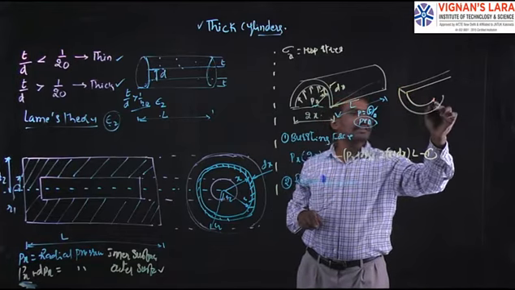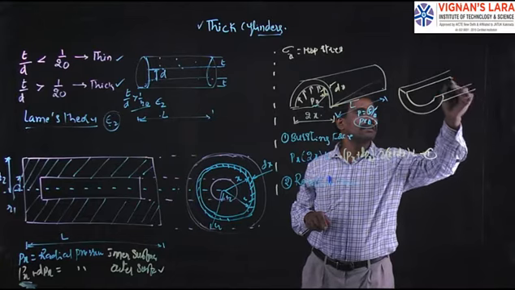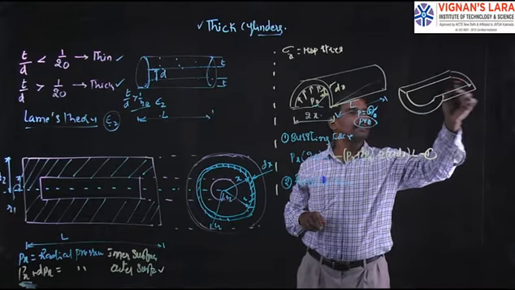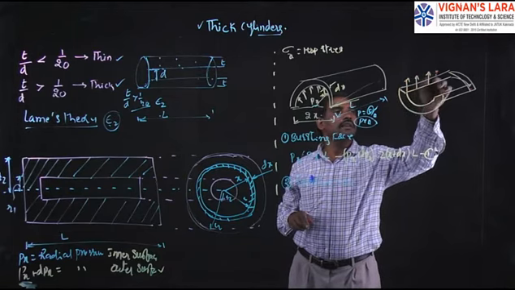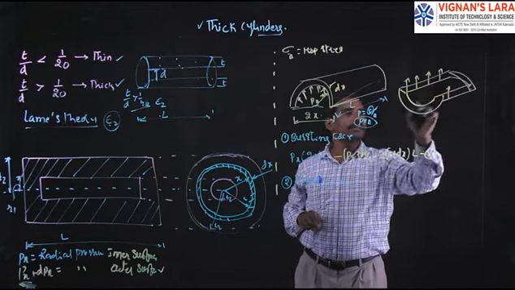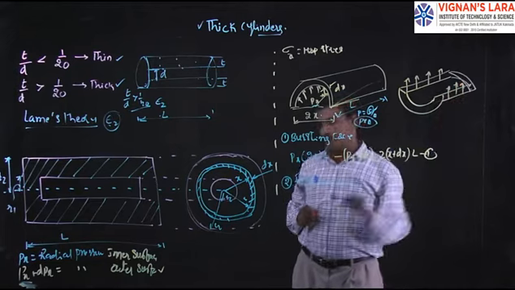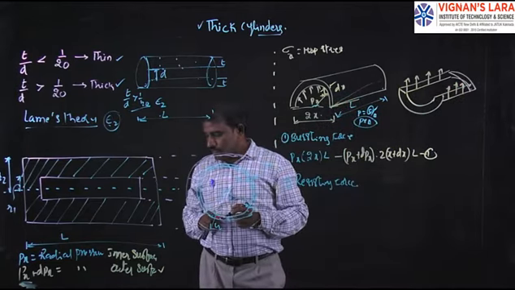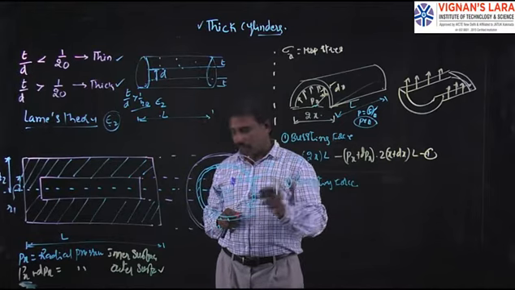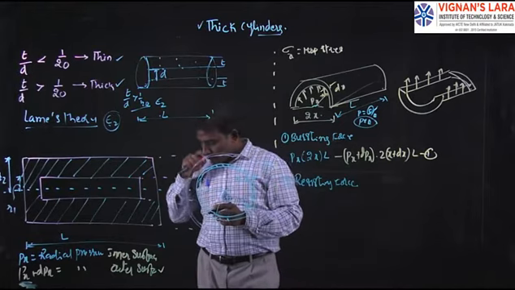This is the cylindrical shell. It is clear. So on which area is the stress developed? This is the portion where the stresses are developed. Let us assume the resisting force F.